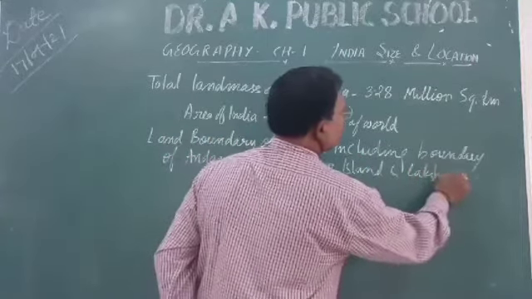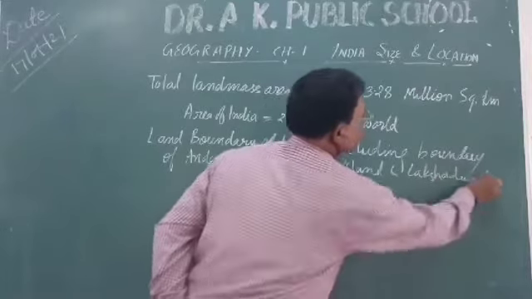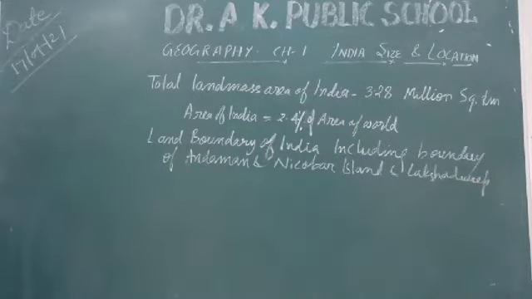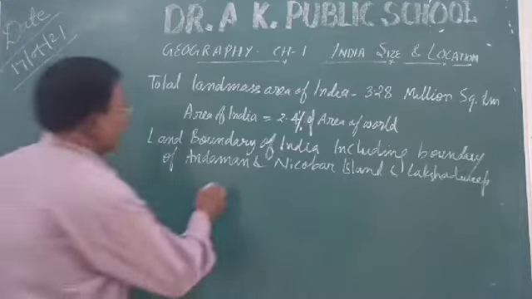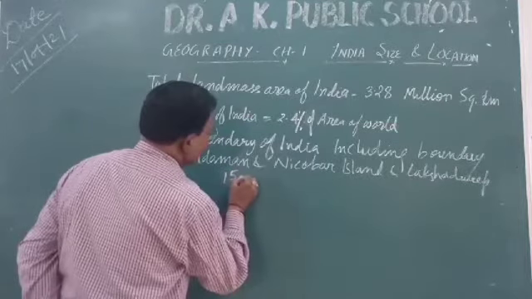Right? You can say that this land boundary is 15,200 kilometer. Clear?